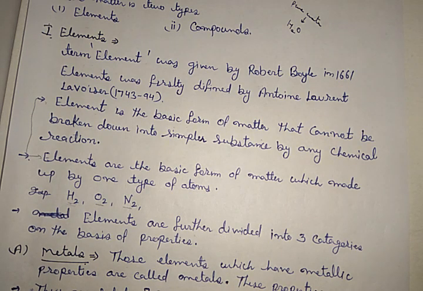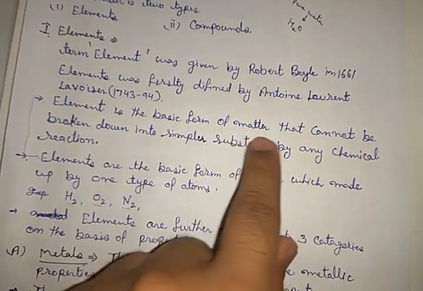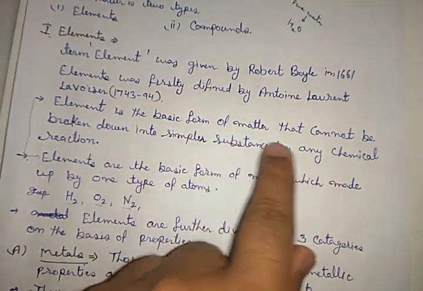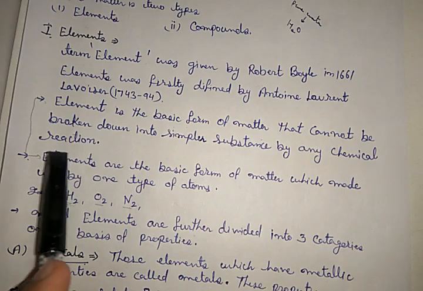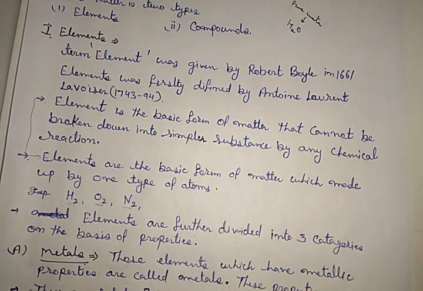Now its chemical definition. There are two definitions we can use. First, which was given by Lavoisier, according to which an element is the basic form of matter that cannot be broken down into simpler substances by any chemical reaction.